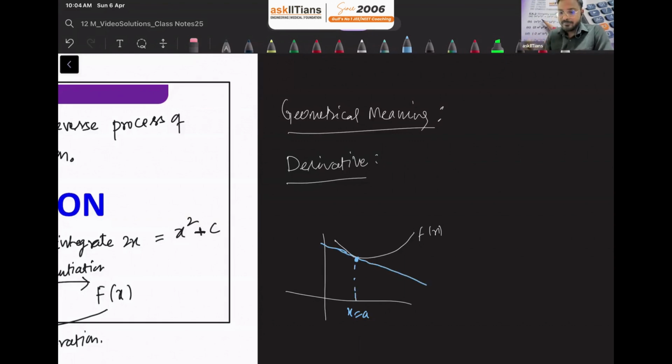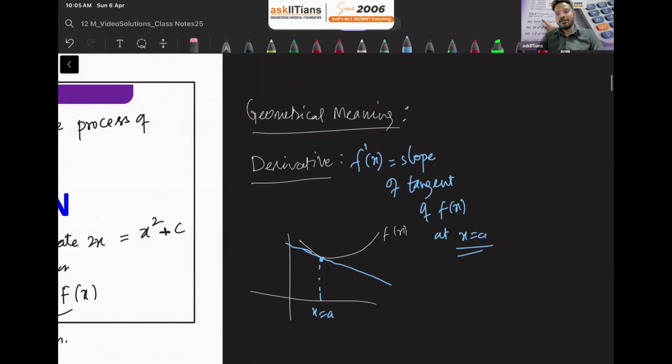So when we find dy over dx, that is f dash of x, we get the slope of the tangent of f of x at x equals a, if you substitute a in place of x, correct?